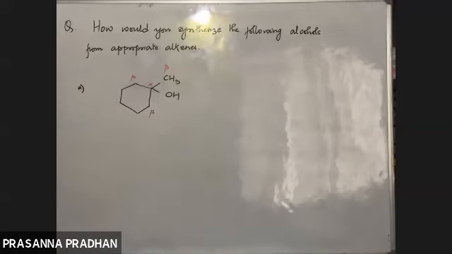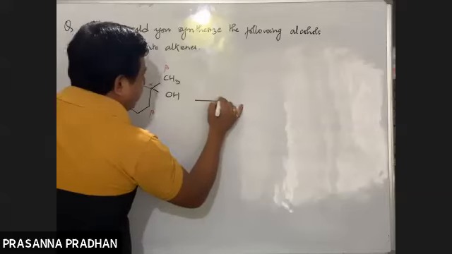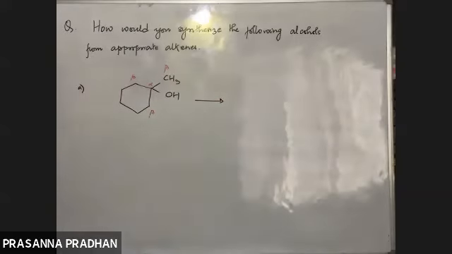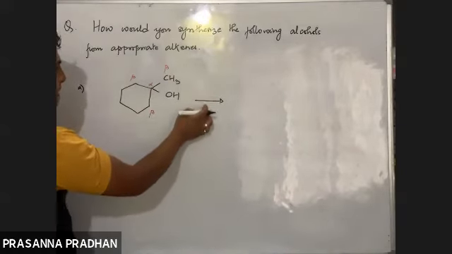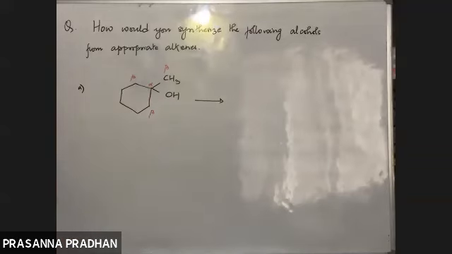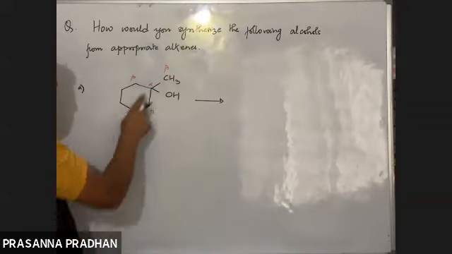Now what will we do? Let us suggest the alkene which would be formed by dehydration of this particular alcohol. I'm not going to write down the conditions; we know this is a tertiary alcohol, so we need sulfuric acid, and the temperature is 363 Kelvin. There are two possible alkenes here.